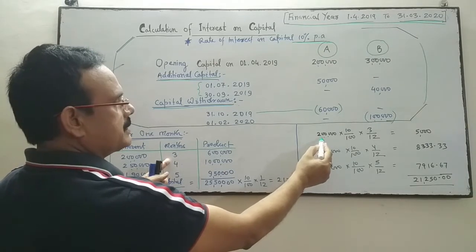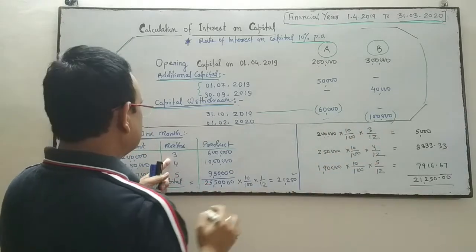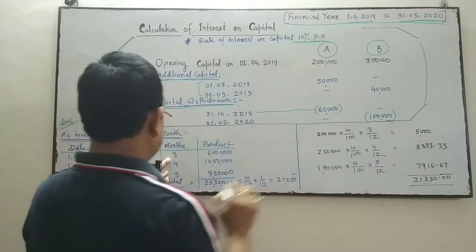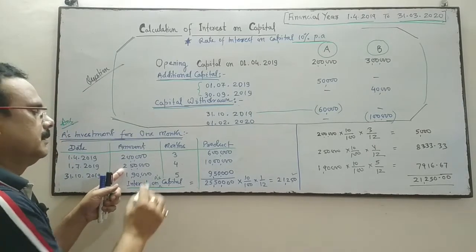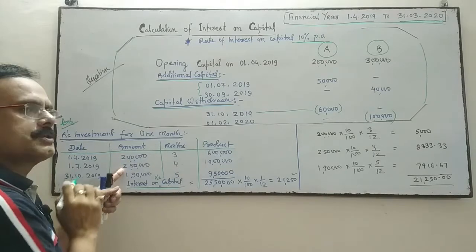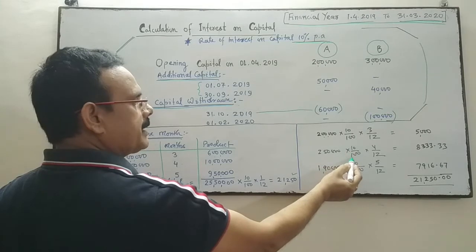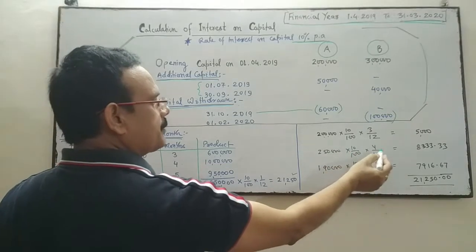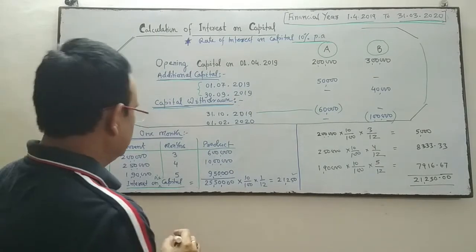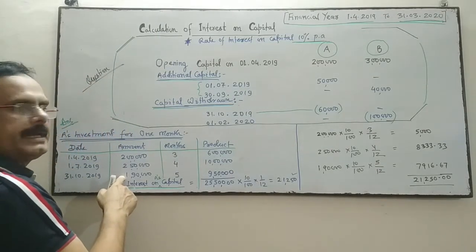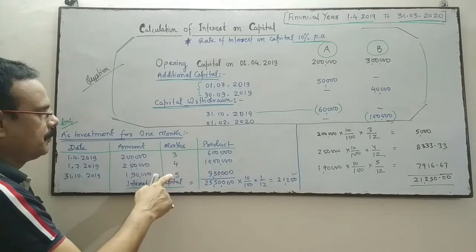2 lakhs is the capital into 10 by 100 rate of interest into 3 by 12. It is for 3 months. So it is 5,000. Now the capital is 2,50,000 on 1st July. It's for 4 months up to 31st October. So 2,50,000 into 10 by 100 rate of interest into 4 by 12, it is 8,333.33.